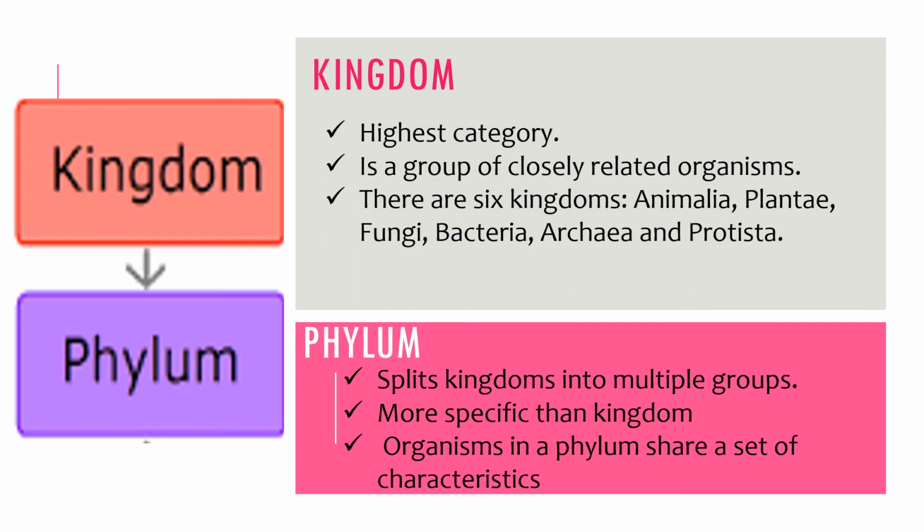There are approximately 35 animal phyla, 12 plant phyla, and 7 phyla of fungi. So, the animal kingdom can be divided into 35 different groups. The plants kingdom can be divided into 12 different groups, and fungi can be divided into 7 different groups.